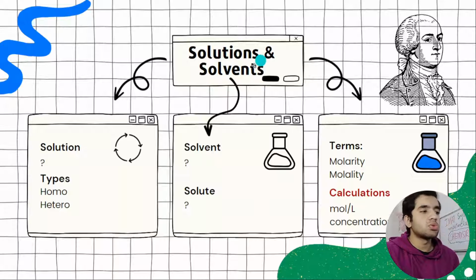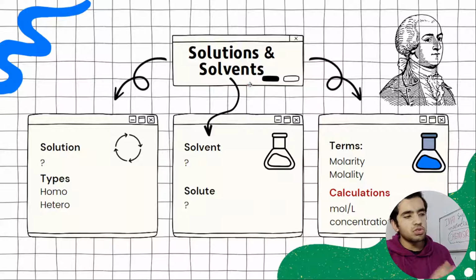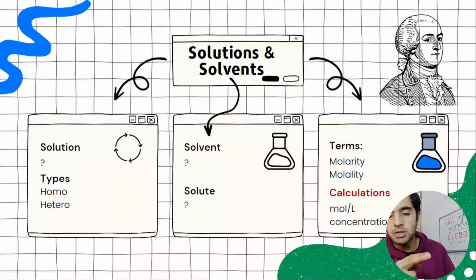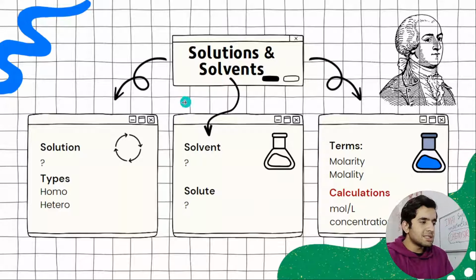Solutions and solvents. So this is another important topic, 1 question or 2 questions from each. Either you will get from stoichiometry or solutions and solvents. So these are the 2 main chapters from where you are going to get questions. That can happen like 2 questions from solutions and solvents and none from stoichiometry, or 2 from stoichiometry and none from solutions and solvents, but that can also happen like 1 from solutions and solvents and 1 from stoichiometry. So let's see what you need to cover in solutions and solvents.